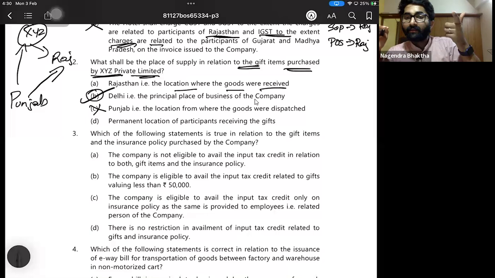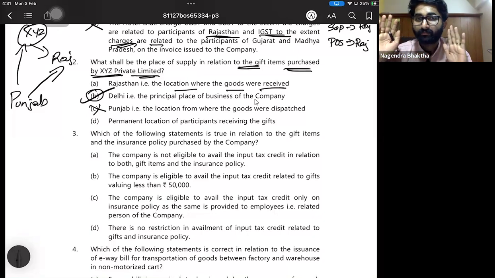What if I take ITC? If I take ITC, as per section 7, subsection 1, clause E, schedule 1, paragraph 1, permanent transfer or disposal of the asset on which ITC is availed. If I have already availed the ITC, then I am supposed to treat that free as supply. So will I get the ITC? No.